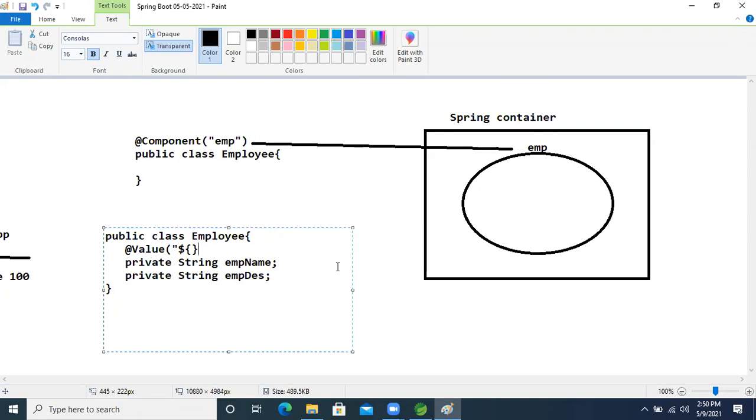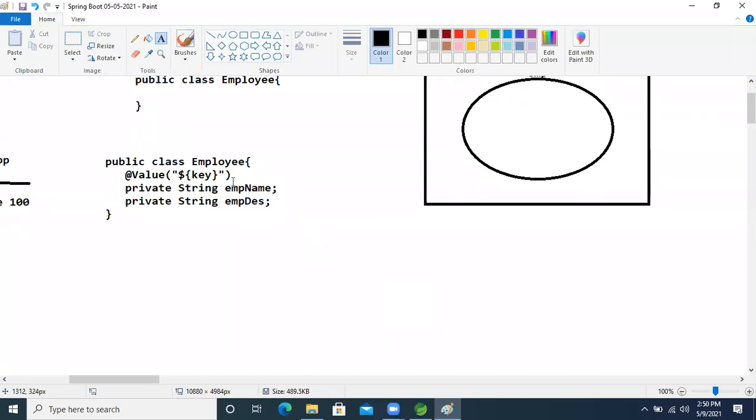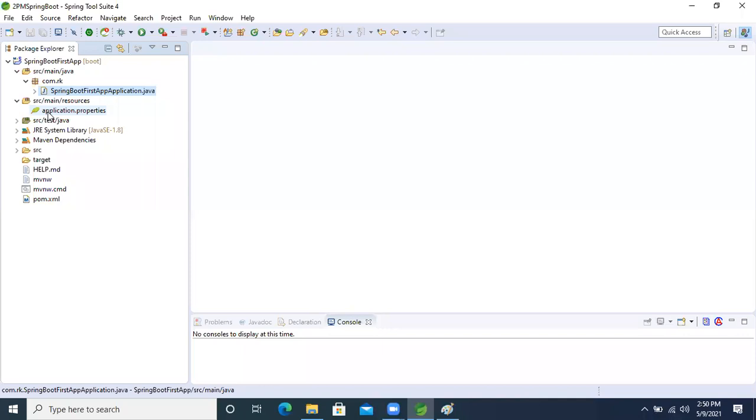Inside that, we will pass the key. Then it will read the data from a property file. So in our application, this application.properties file is there, right?